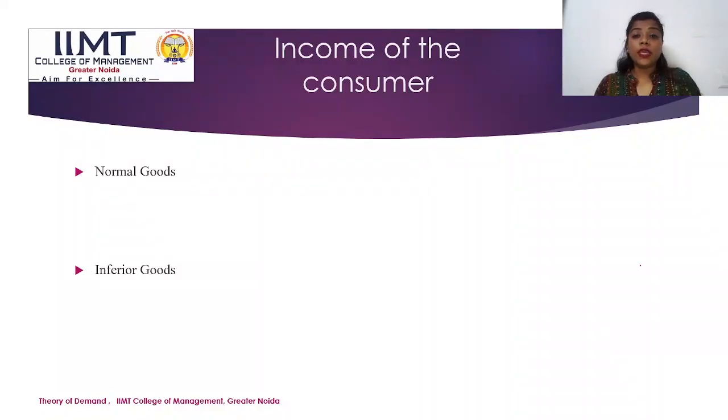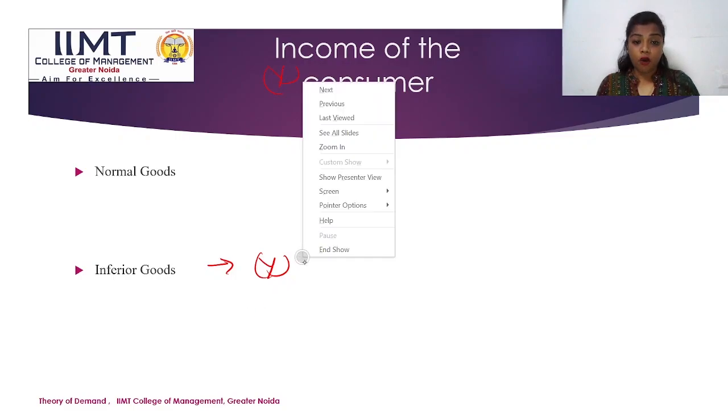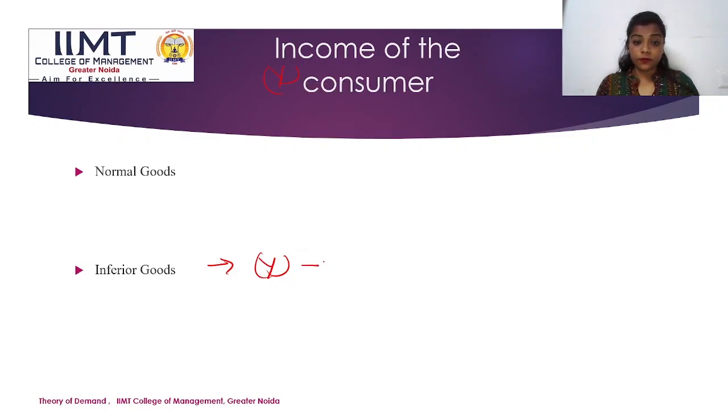Now moving on to the income of the consumer. Income is denoted by Y. If the income of the person decreases, more of inferior goods will be purchased.